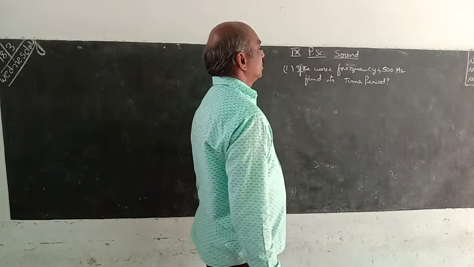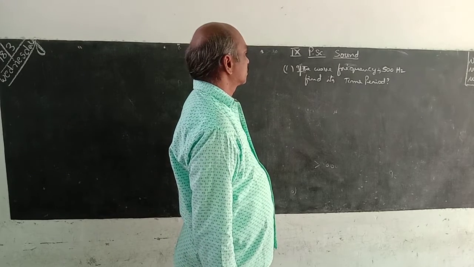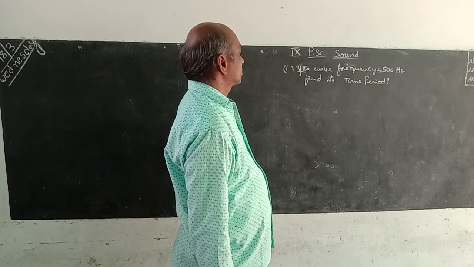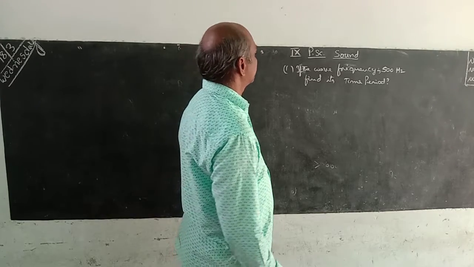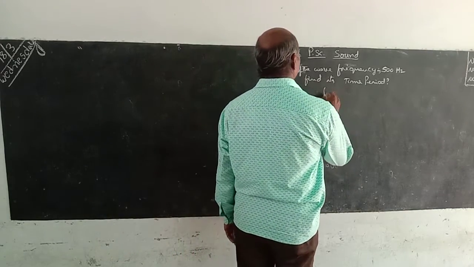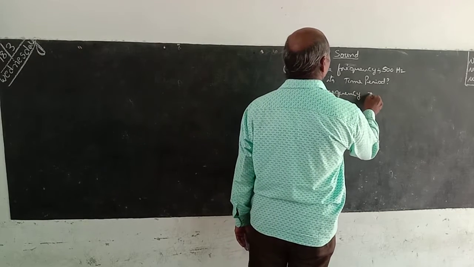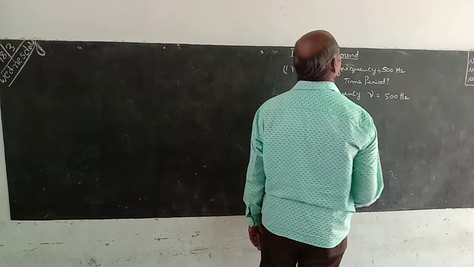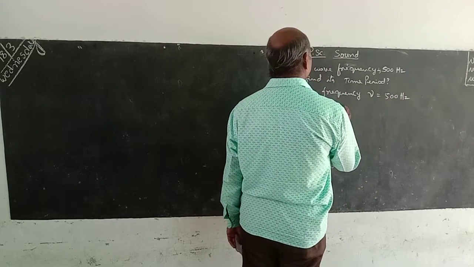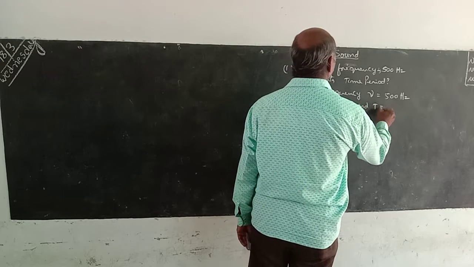Frequency is given, nu is equal to 500 hertz, and time period T is equal to question mark.